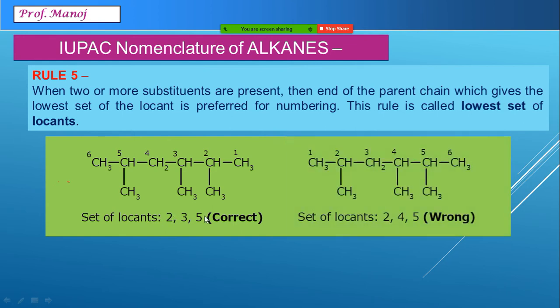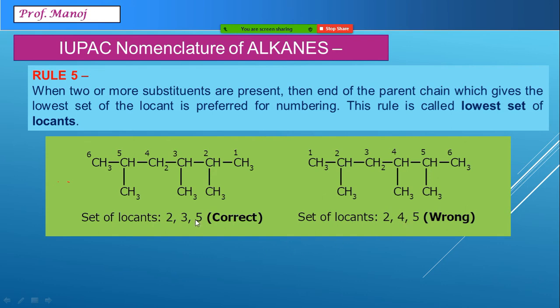Suppose I name this compound from left to right. My locants will be 2, 4 and 5. In such a situation, we have to compare individual positions. For example, 2 is compared with 2. Since the numbers are the same, we take the next set, that is 3. Now 3 is compared with 4.